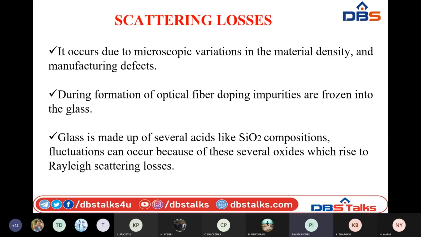Due to the presence of such impurities, there can be fluctuations in the glass, which is actually made of SiO2 composition. Due to these impurities, there is variation in the composition of the glass, which leads to scattering losses.